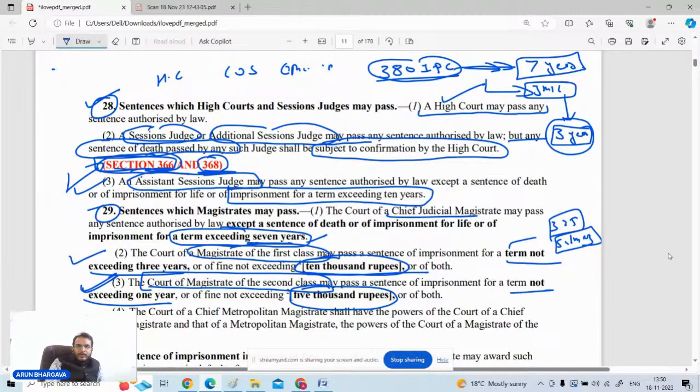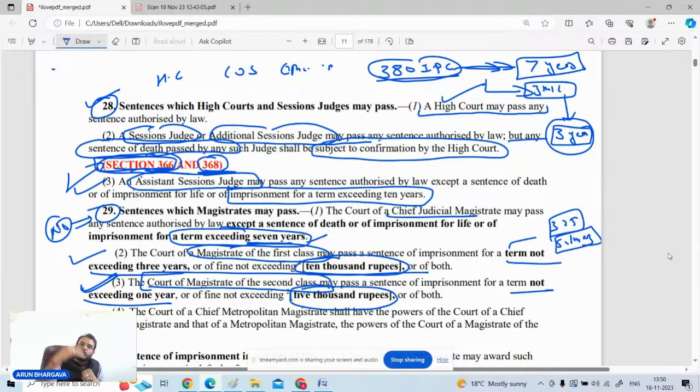With respect to fine, is there any restriction over the Chief Judicial Magistrate? The answer is no. With respect to the fine, there is no restriction on the CJM. Okay, Shaktija, you are saying that committal under 323, as he has already tried the matter, you are rightly pointing out the thing, but section 325 is with respect to the committal proceedings, where the magistrate is of the view that the case is to be committed to the court of session.